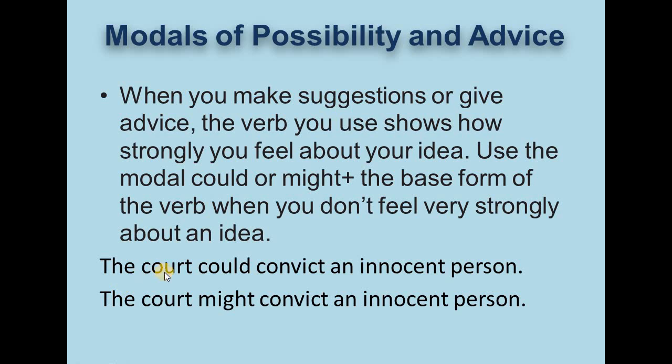Let's have a look here. The court could convict an innocent person, or the court might convict an innocent person. Here, we use could or might because we don't feel very strongly about our ideas. After could and might we must use verb 1. So the order is subject, the modal verb, then verb 1, then the object or the sentence complement. When you don't feel very strongly about your idea, you use could or might plus verb 1.